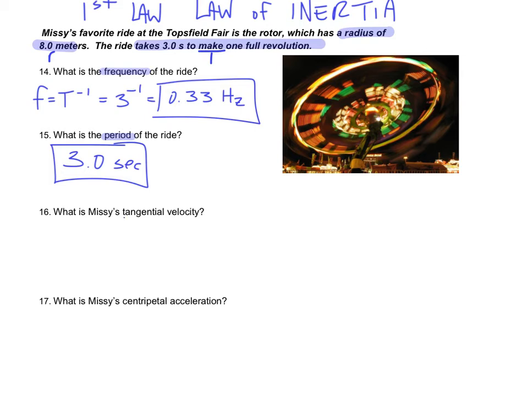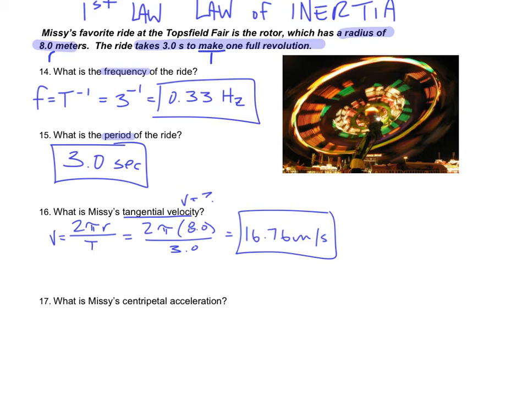What is her tangential velocity? So I'm solving for v here. Well, if I look at what I know, I know the period and I know the radius. Well, I can solve for velocity with the period and the radius using v equals 2 times pi times r, all divided by T. So 2 times pi times my radius, which was 8, all divided by the period, which is 3. When I multiply and divide those two, I get 16.76 meters per second.